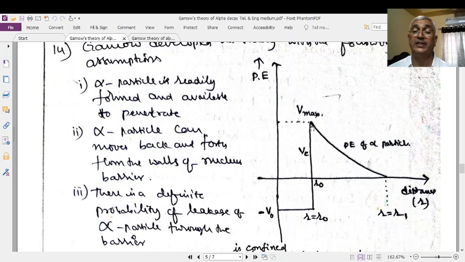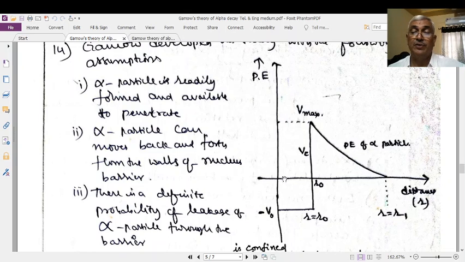Later, if R is greater than R naught, the positive potential energy of the alpha particle gradually decreases and converts into kinetic energy. After traveling a small distance from the surface of the nucleus, its total potential energy becomes kinetic energy. It means the alpha particle is said to have come out from the nucleus. This is the actual picture. Very important, please understand this.